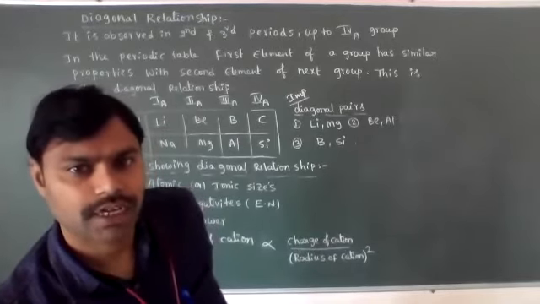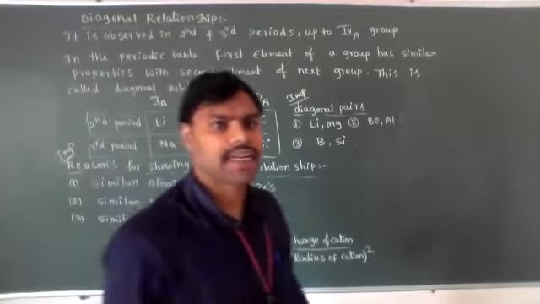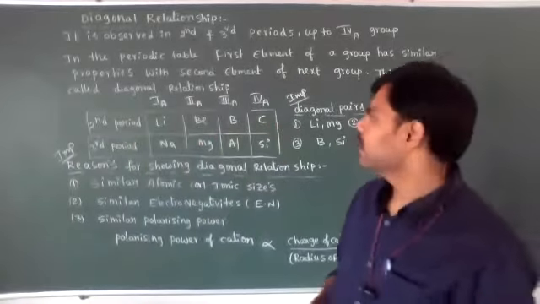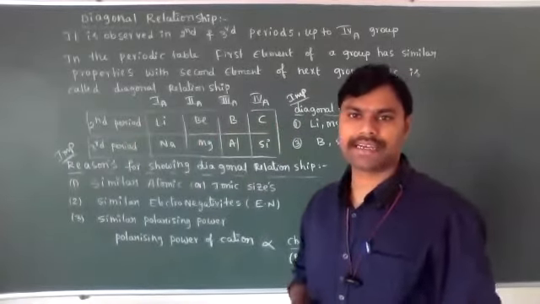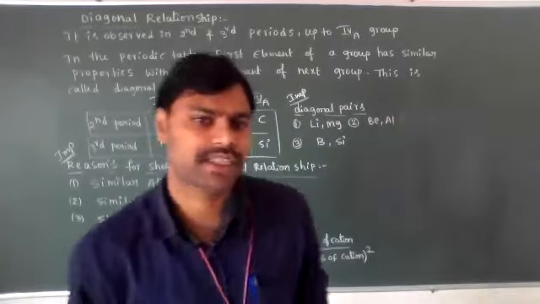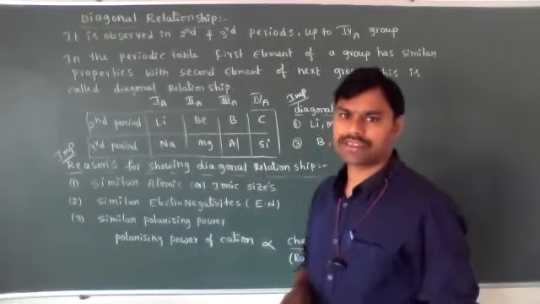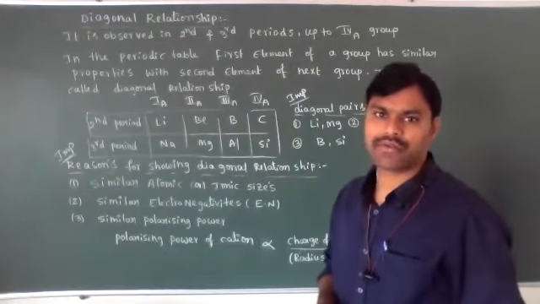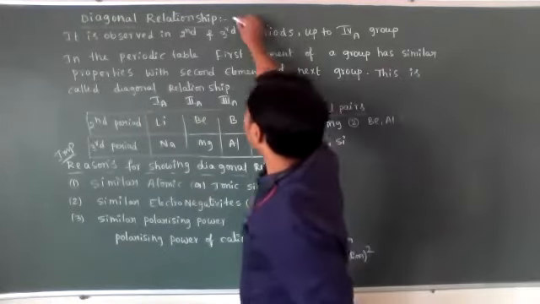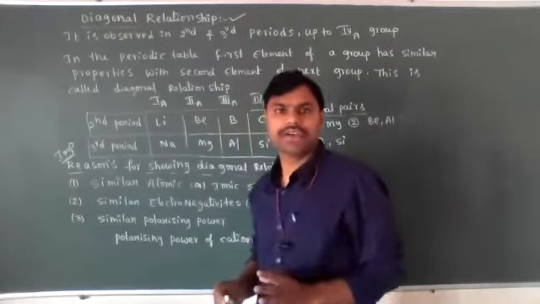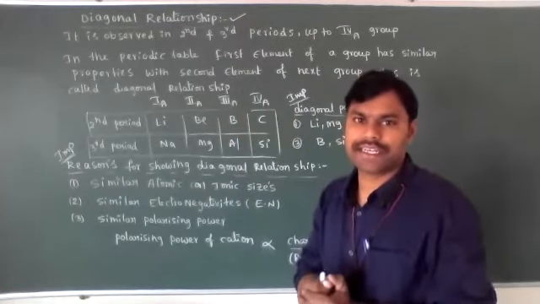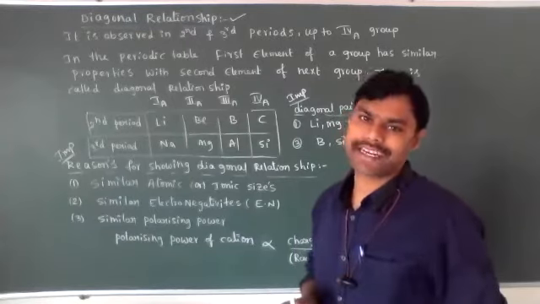Today we will discuss the diagonal relationship and anomalous properties of second period elements, and oxidation numbers or oxidation states. Then this periodic classification of elements and properties will be over. Okay, diagonal relationship. First, we will discuss what the diagonal relationship is, and what its importance is.